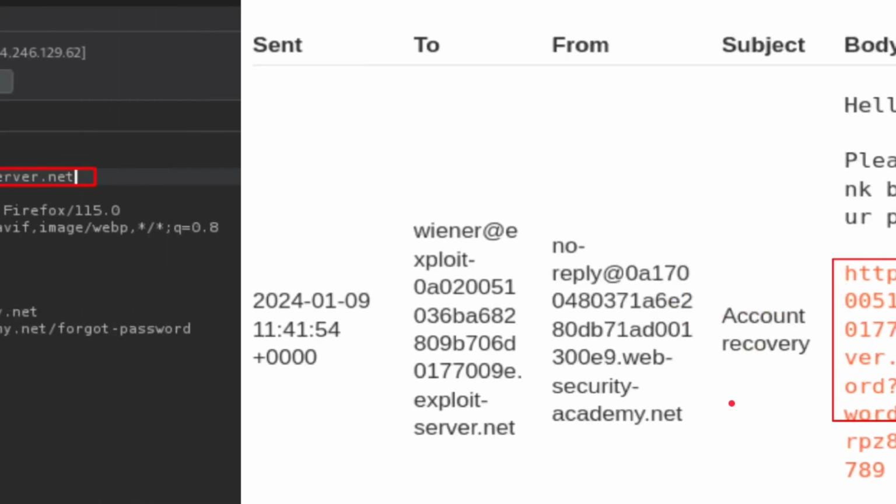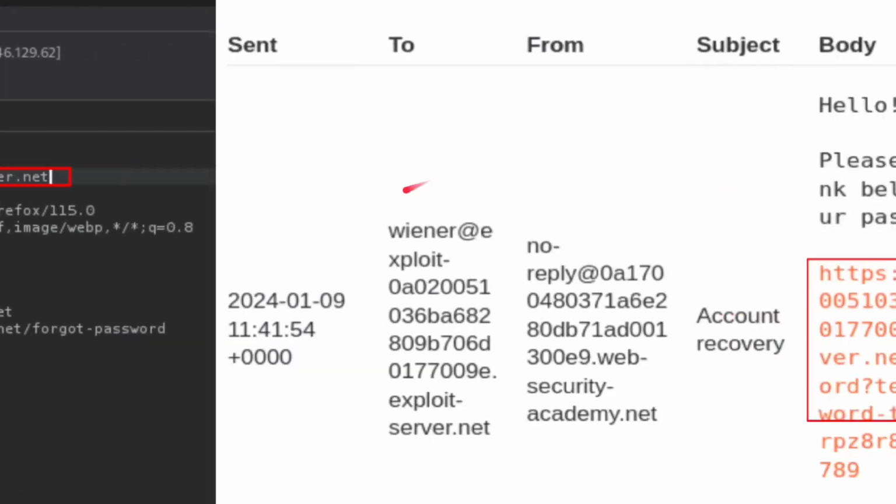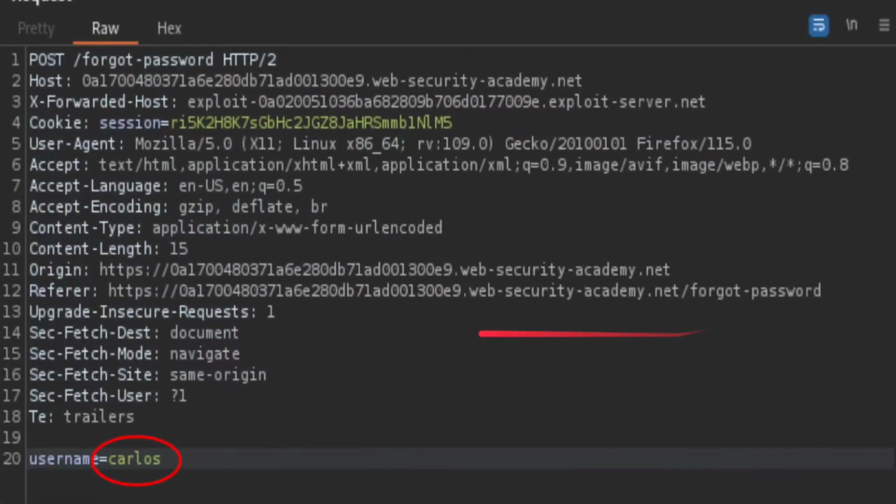So what just happened is that by giving this X-Forwarded-Host, we actually changed the reset password link. Now what we need to do is send this type of malicious email to the victim, and if the victim clicks on it, we will receive the access log, right? So again, we changed the username to Carlos. Now we are sending this faulty email to Carlos's account, okay?